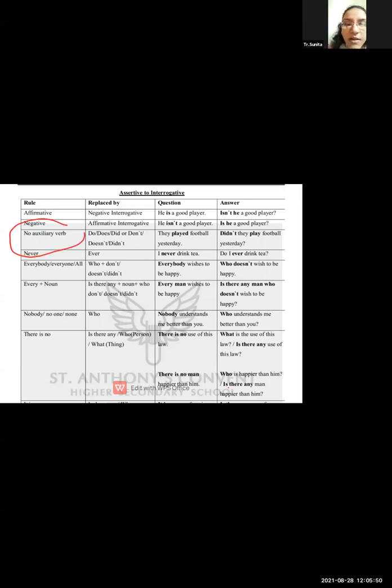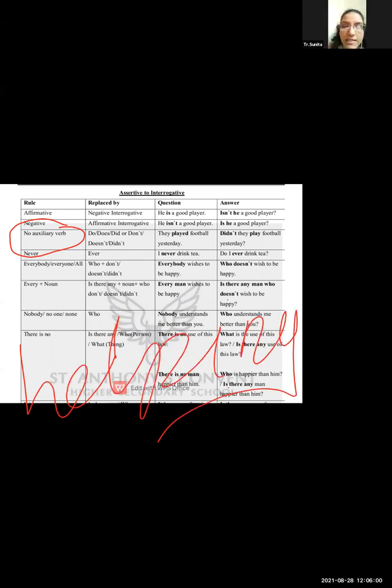Now, no auxiliary verb. If you find there is no auxiliary verb in a sentence, that means there is no helping verb like is, are, was. If it's not mentioned in the sentence, at that time what do you have to use? Do, does, did, or don't, doesn't, didn't. With the help of these words, you can make your sentence.